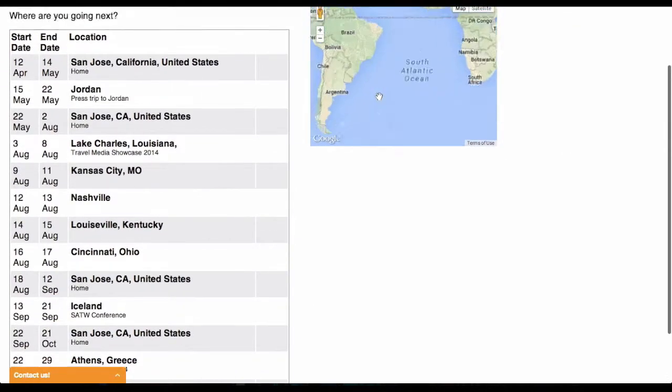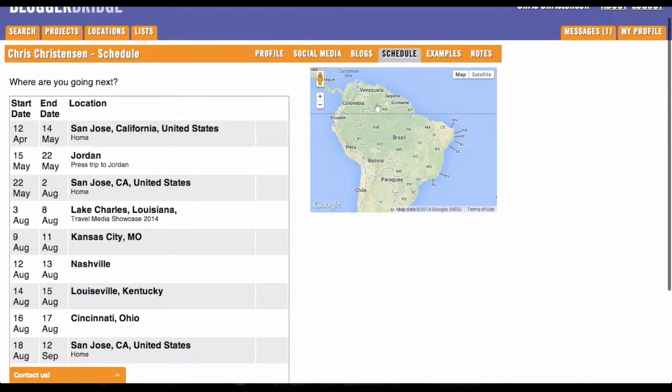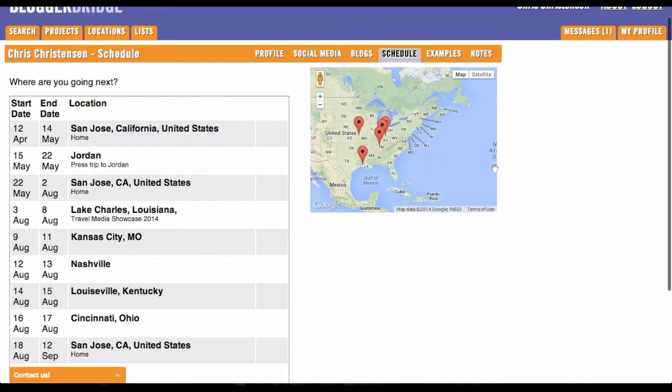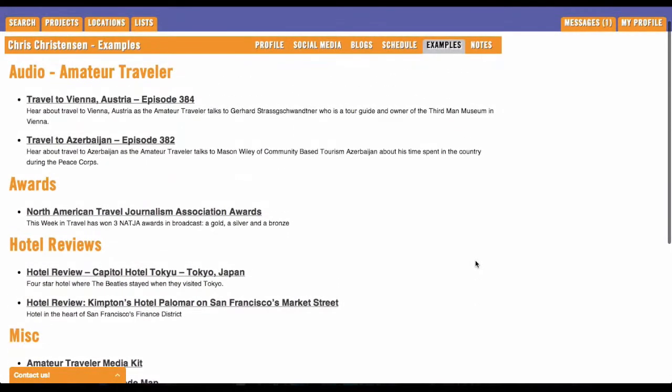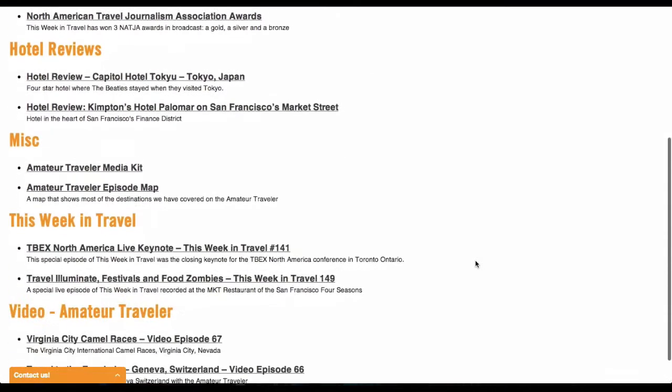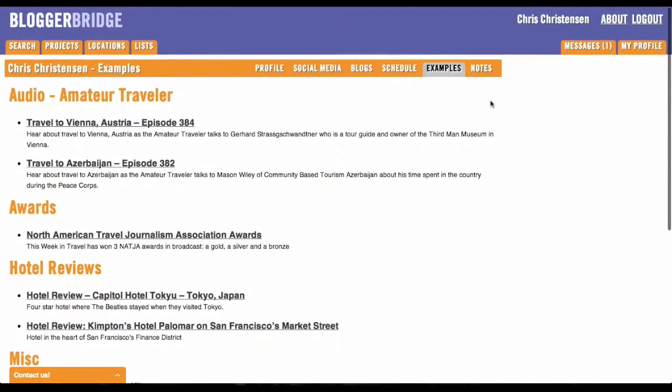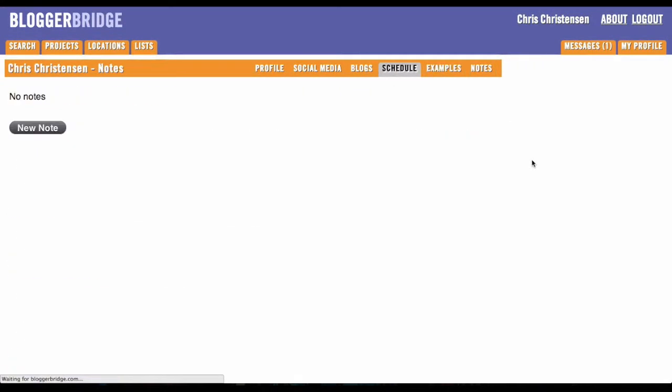Zoom in on a particular area if you're interested in where they're going to be, for instance, in the US. You can look at that. And then also some examples. This blogger has put in some examples of awards they have won, hotel reviews they've done, various kinds of examples. That's up to the blogger what's there. And then there's an area also where I can keep notes on this blogger if I want to keep track of why I'm talking to them.